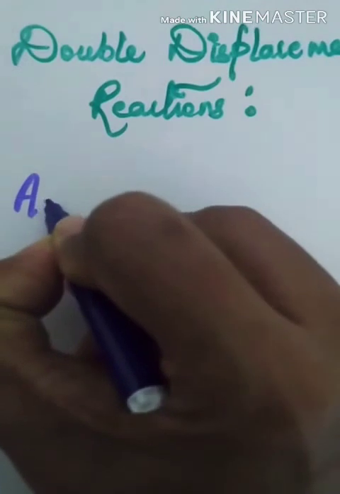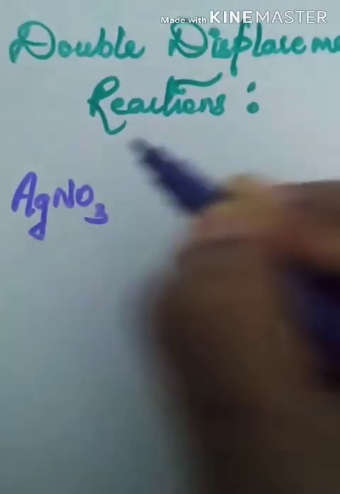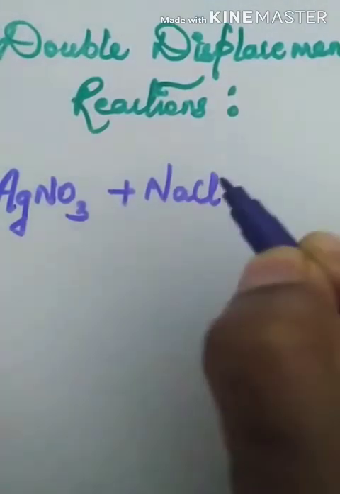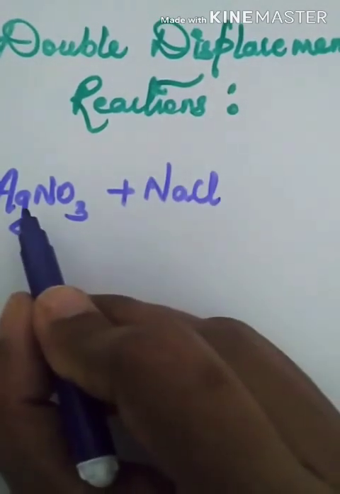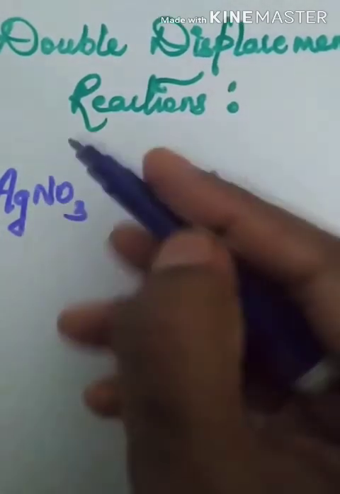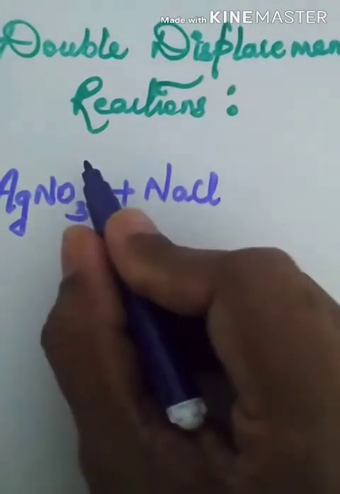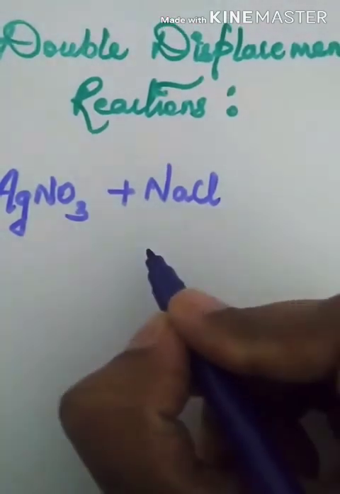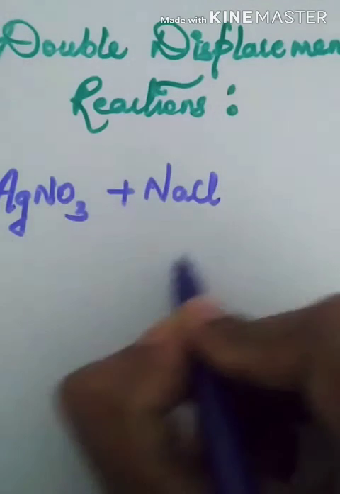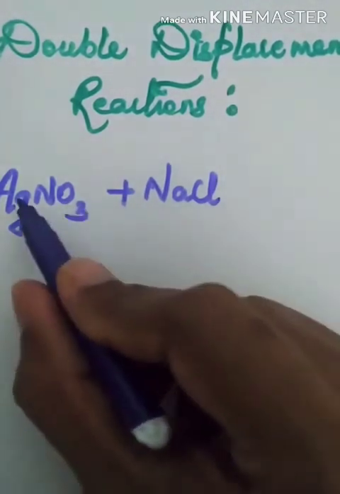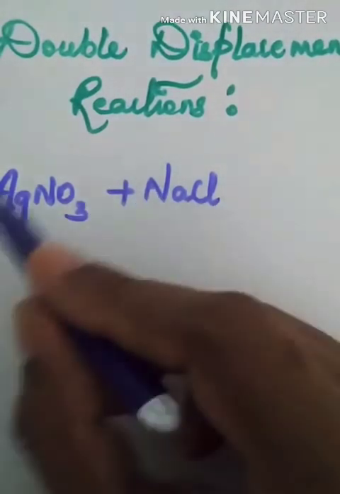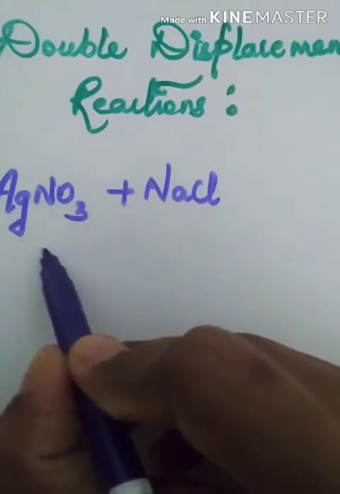Let us take the reaction between silver nitrate, AgNO3, plus sodium chloride, NaCl. Here Ag+, the charge will be plus in aqueous form, NO3 minus, Na plus, Cl minus. Now what happens in this reaction is, the ions of the reactants will exchange with each other. Positive and negative ions combine to form a compound, right? So here Ag+ will go and combine with Cl minus. So what we get is